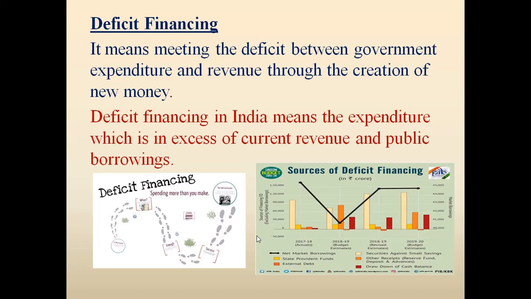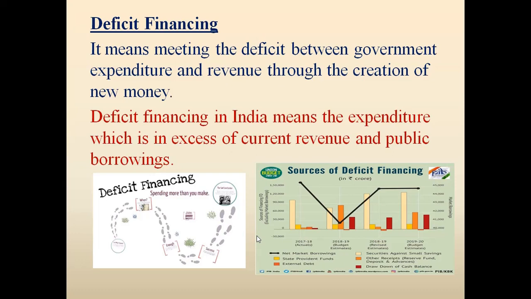However, it also means covering the deficit between government expenditure and revenue through the creation of new money. But this creation of new money will devalue the money, so the value of the rupee will be very less.